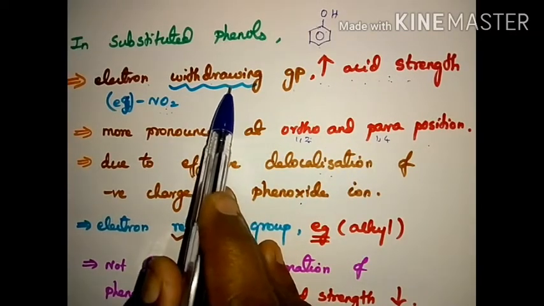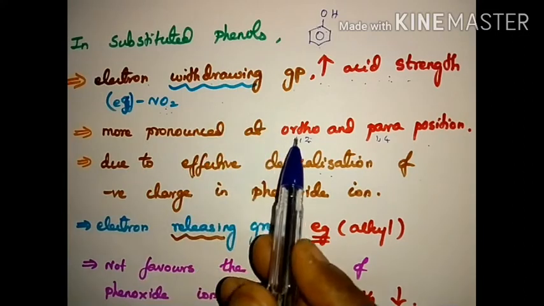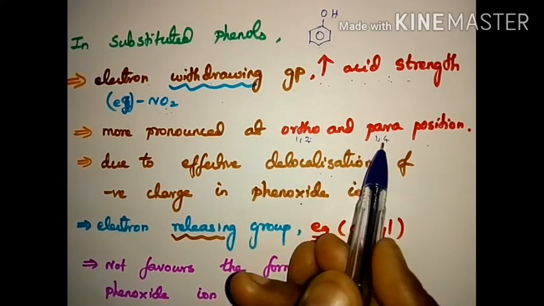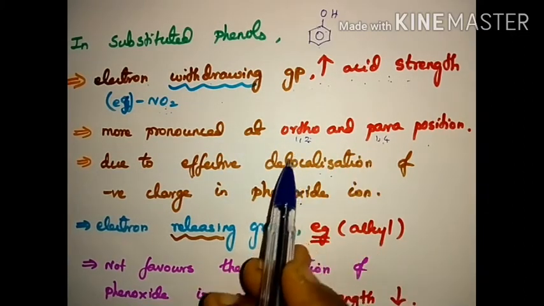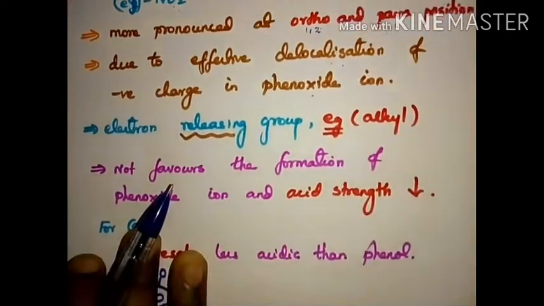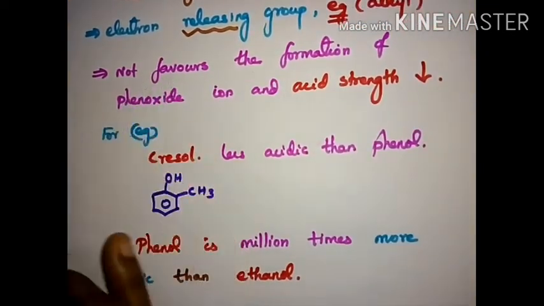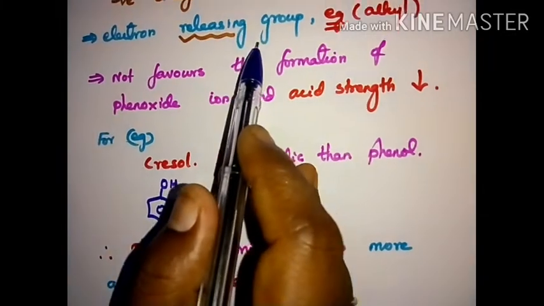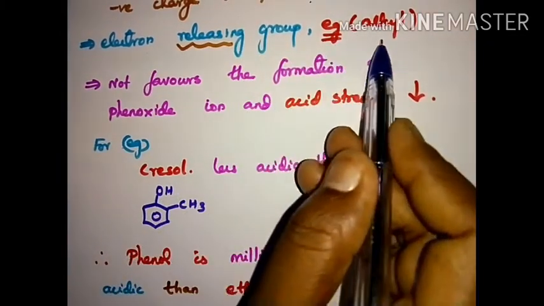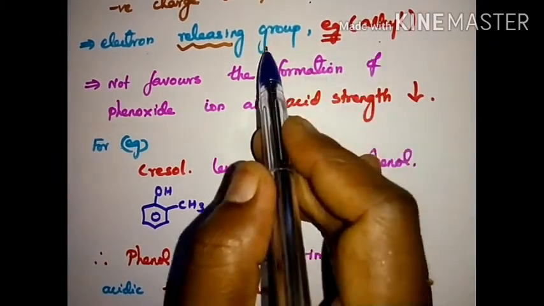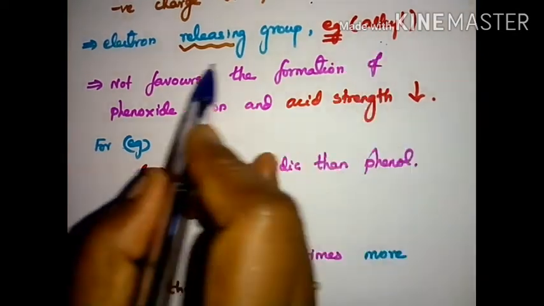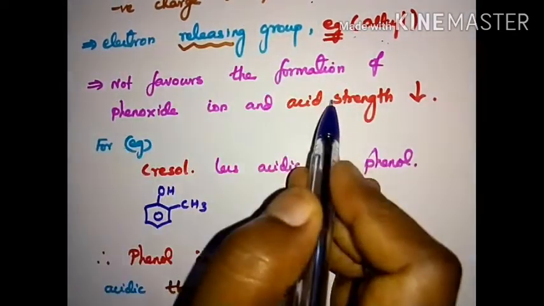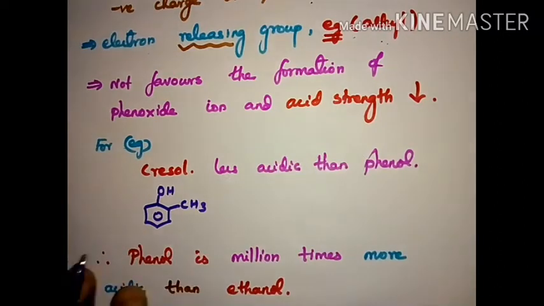The electron withdrawing effect is more pronounced in the ortho and para position. Now, take an electron releasing group, for example, the alkyl group. The alkyl group has a tendency to give electrons, no?